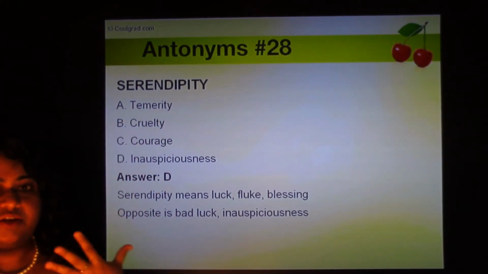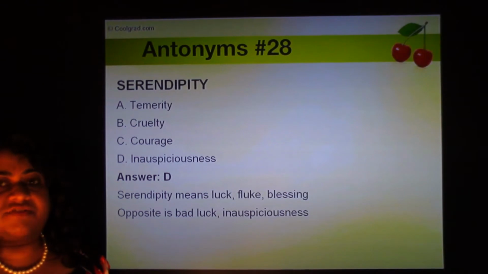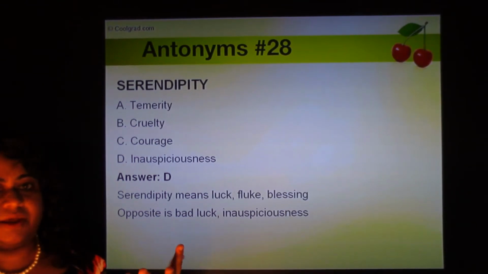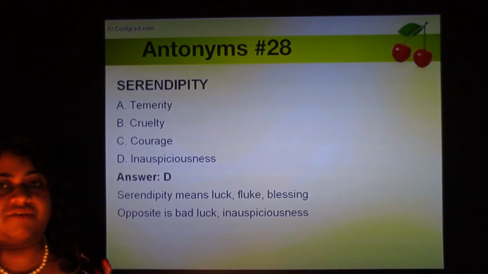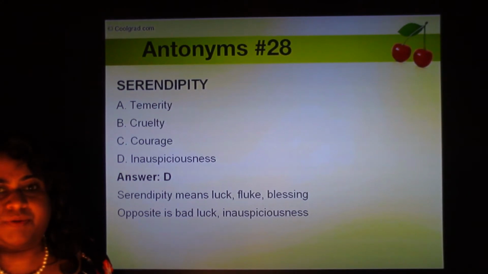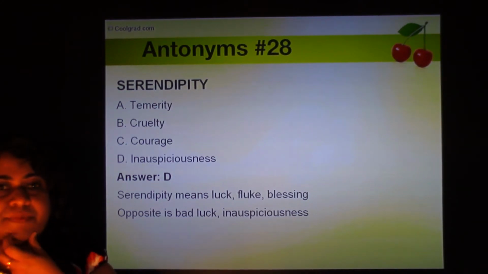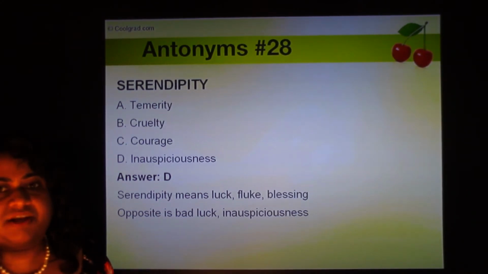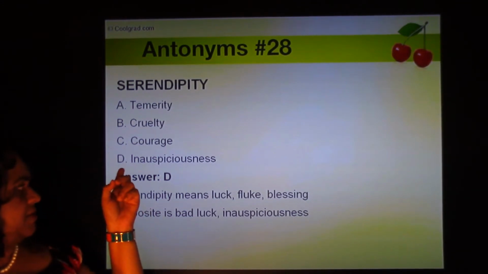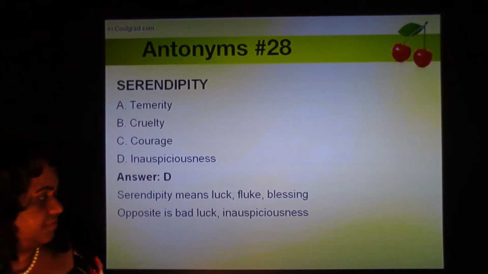Serendipity means good luck. So when you think of serendipity, think of an object that brings you good luck. Like say there's a laughing Buddha in your house. It's supposed to be auspicious, brings you good luck. Serendipity means good luck or something auspicious. And the opposite is inauspiciousness.